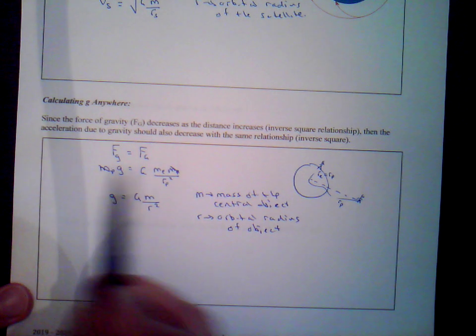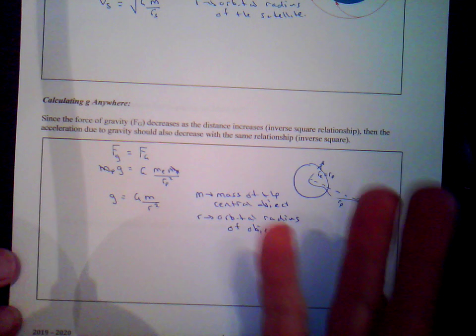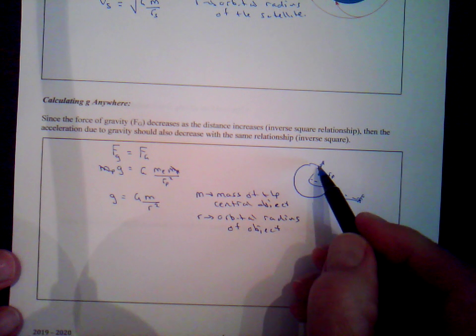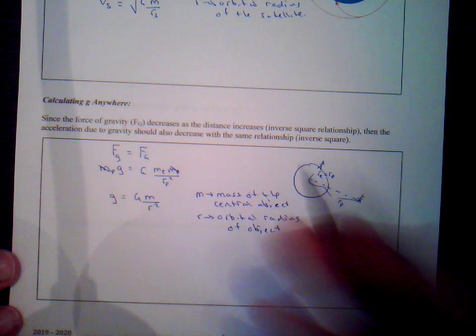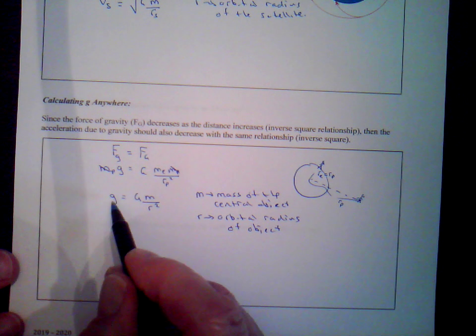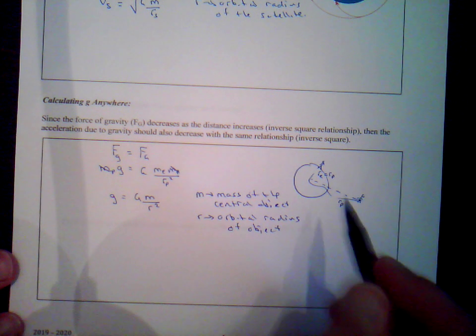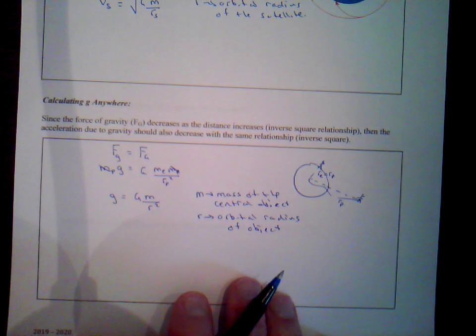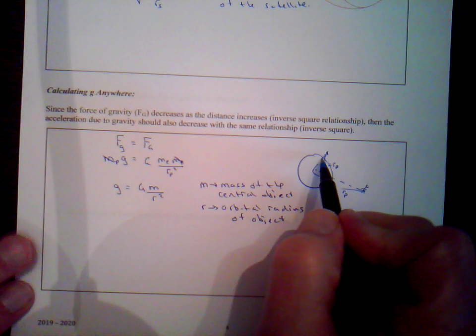But remember, the mass of the object or the person doesn't matter. Just like on the surface of the Earth, it doesn't matter what the mass of the object is, its acceleration is always 9.80 meters per second squared. So this is the acceleration of gravity of any object, anywhere in the universe, around any central object. Let's take a look and see if that works for the acceleration of gravity on the surface of the Earth.